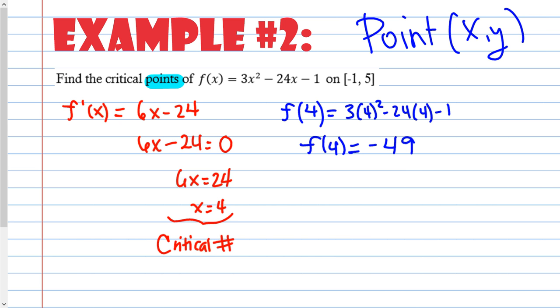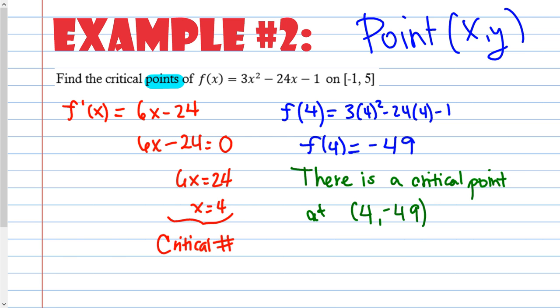So there is a critical point at (4, -49).